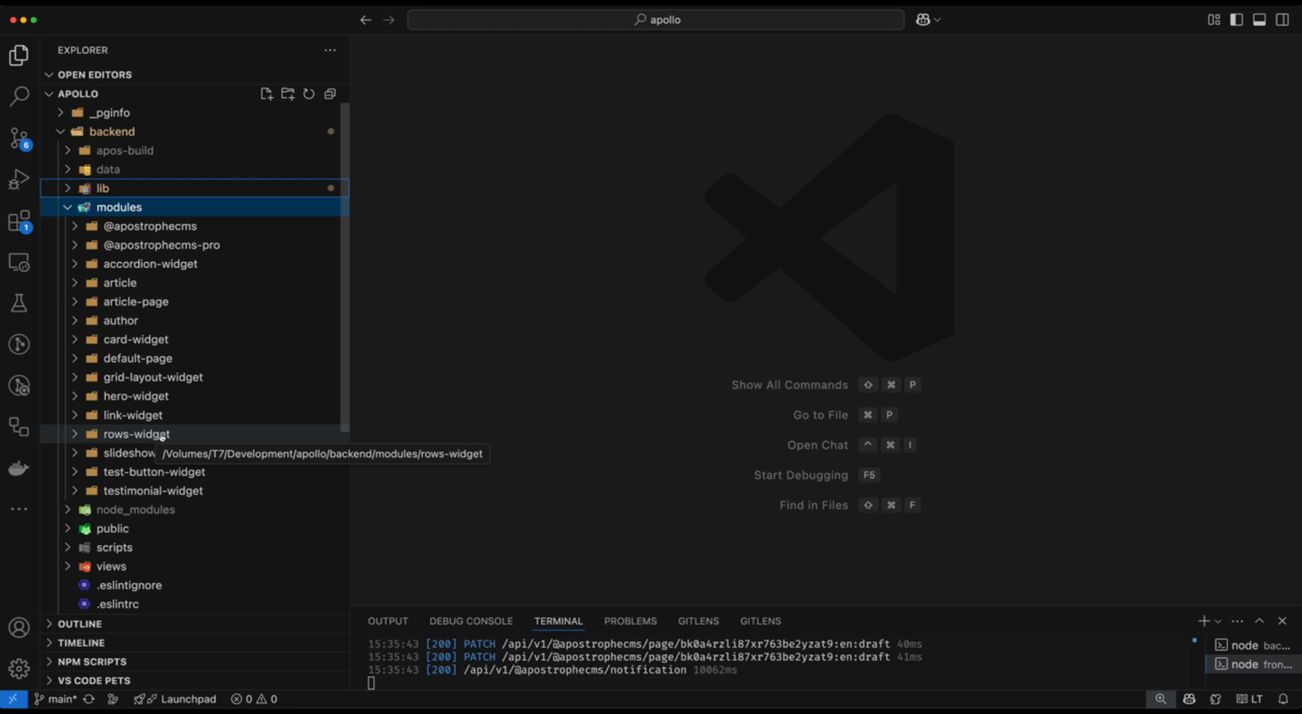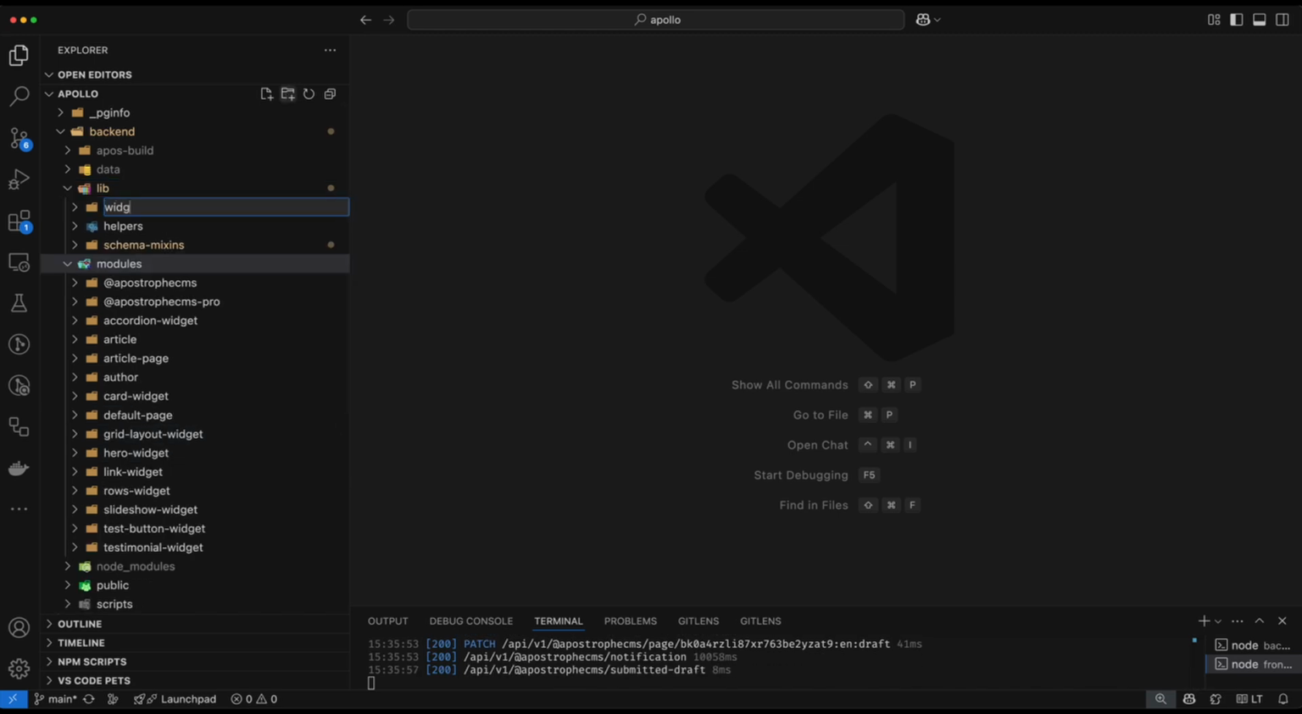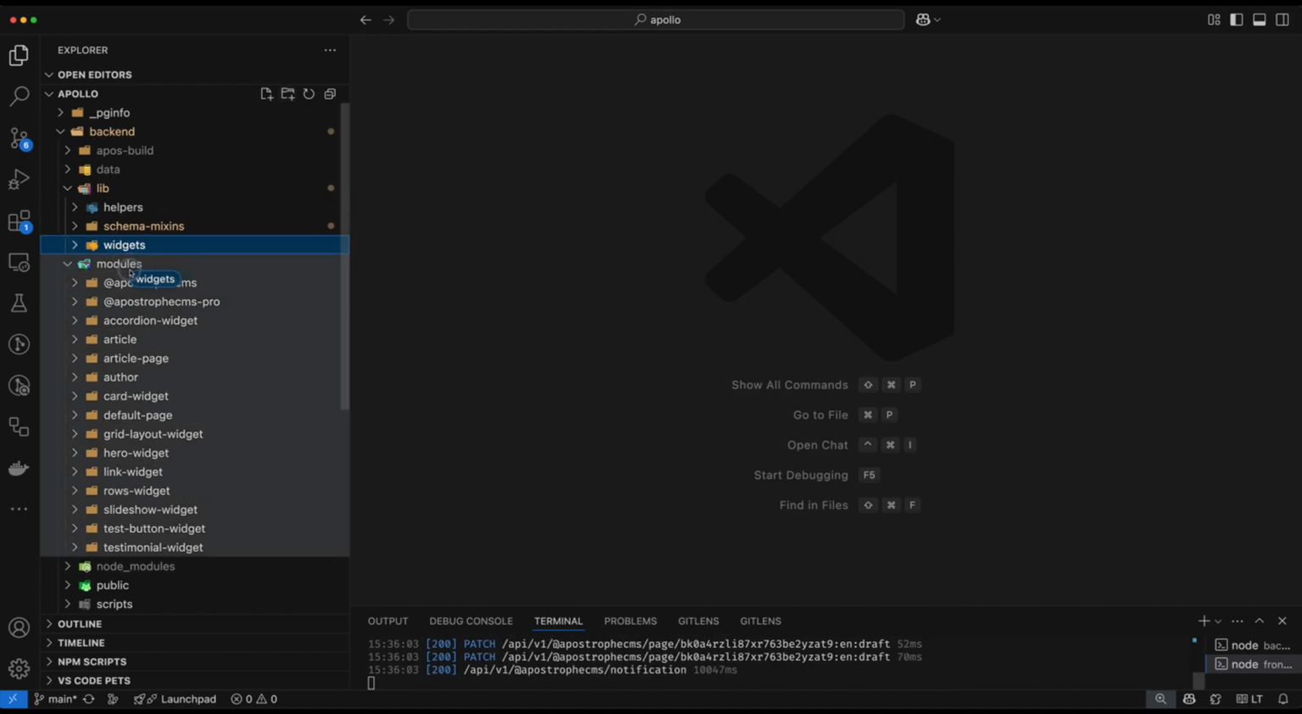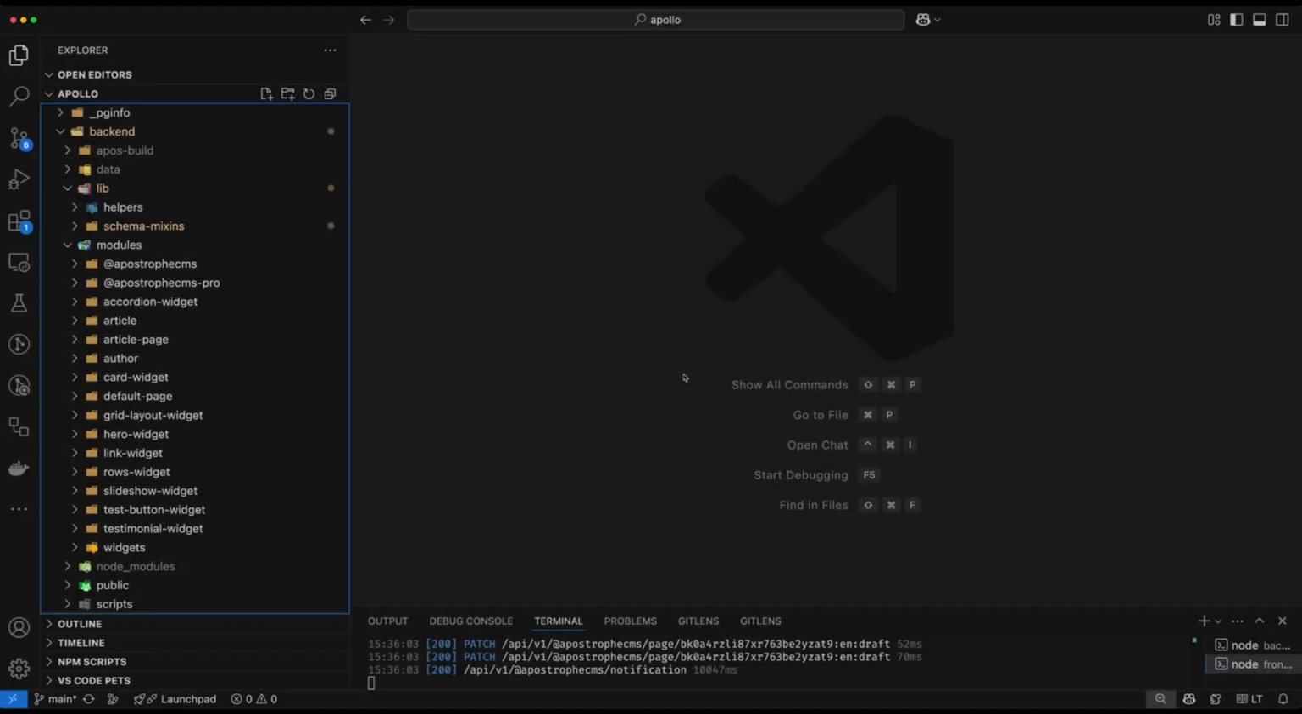I should say that if you have a large number of widgets for a project, we can also create a single folder in here and name it something like widgets. And then, whoops, put that in the wrong place. Move that over into modules. We could create a single folder named widgets and put all of our widgets inside of that.